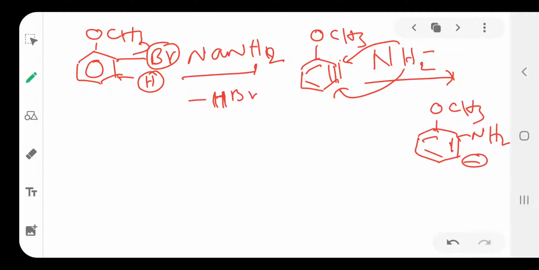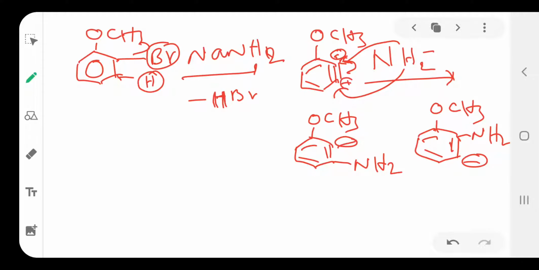In case NH2 is attached to the meta position, the minus charge will come at the other position. Understood? Because the electrons shift to this side, negative charge comes here and positive charge comes here, and NH2 minus attacks this positive charge to form this product. In case it shifts to the other side, positive charge comes at the meta position, and the NH2 group is attached there, and negative charge comes at the ortho position.